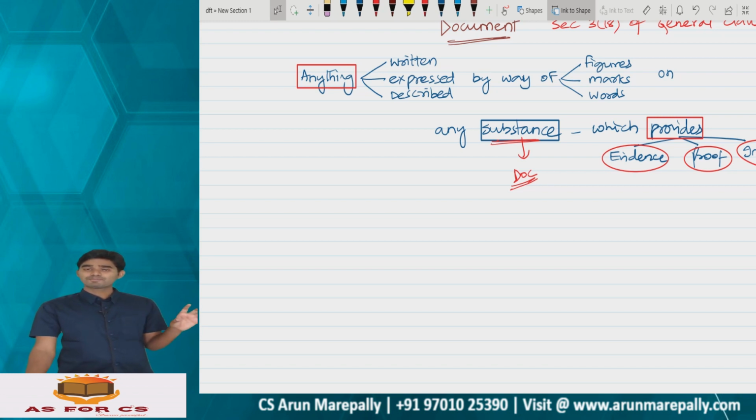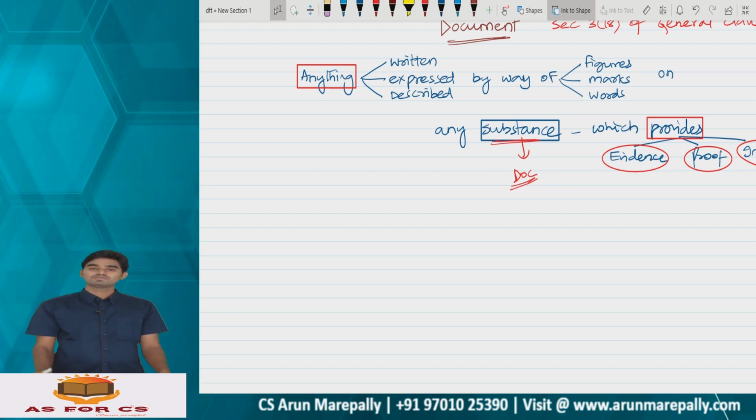So it need not be paper to be a document as per Section 3(18) of the General Clauses Act. It may be any substance which gives you some information, that is enough. On public roads, you can find hoardings with respect to distance. Is it a document? Yes, because something is written or expressed on a substance by way of route maps or route distance, giving some evidence or information about that route. So that hoarding has become a document.